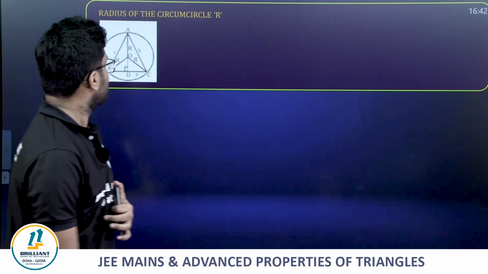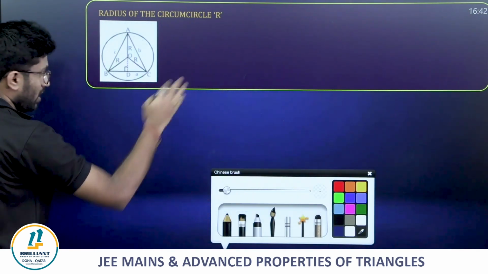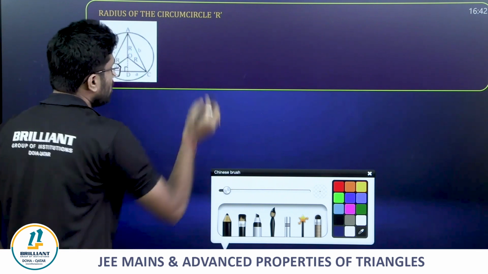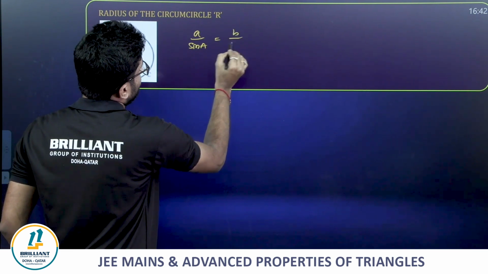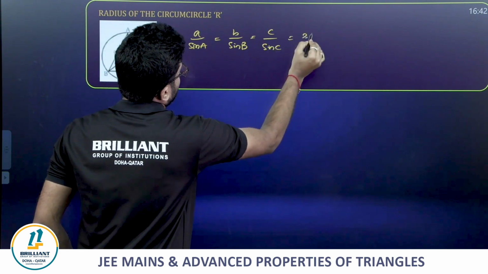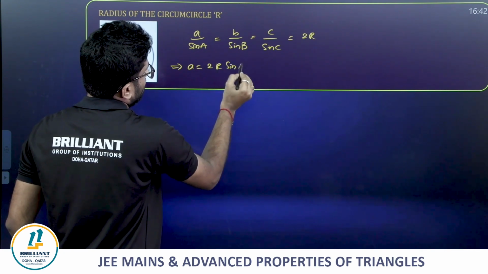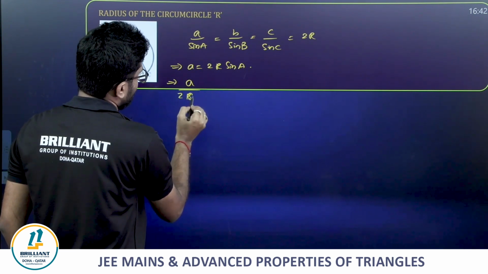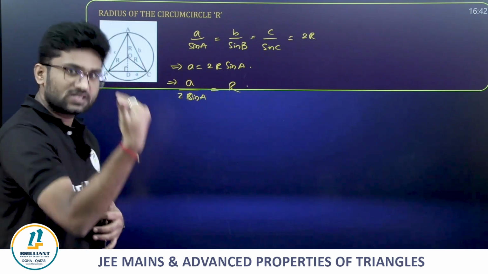Next, radius of the circumcircle. Already we have seen actually. From the sine rule, friends, a by sine A is equal to b by sine B is equal to c by sine C is equal to 2R. That means, guys, a is equal to 2R sine A, which implies a by 2 sine A is equal to R, or b by 2 sine B or c by 2 sine C.